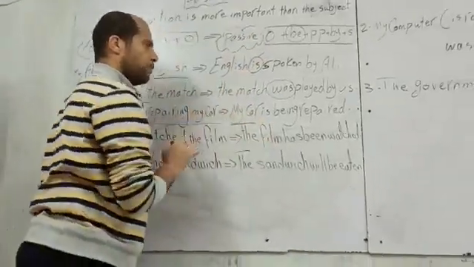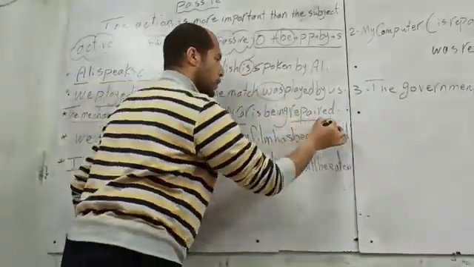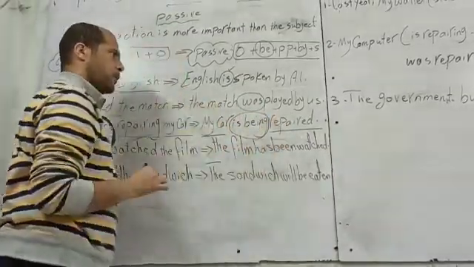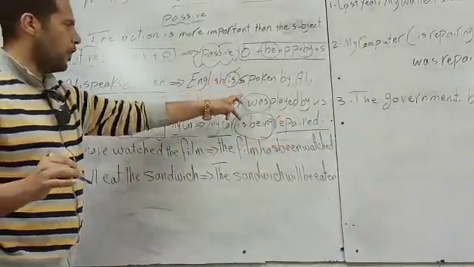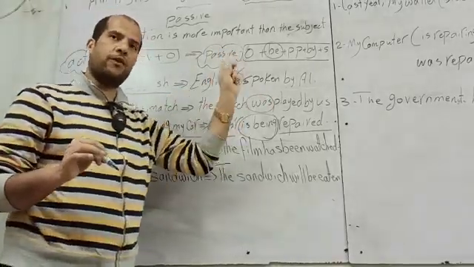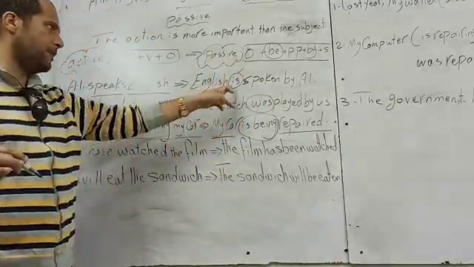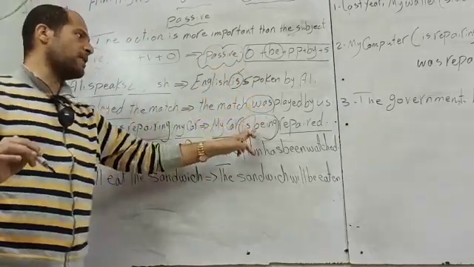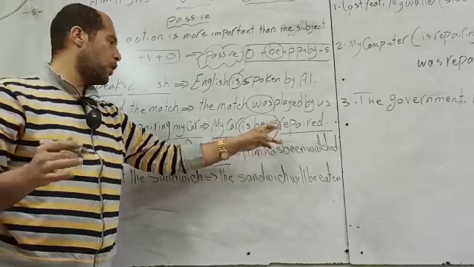My car. The past participle here is repaired. Is being. It's the form of verb to be. The form of verb to be is the only part which will be different from tense to the other. Present simple verb to be will be is. Past simple was. Present continuous is being repaired.